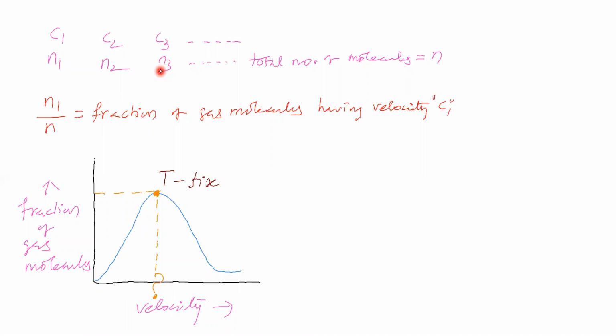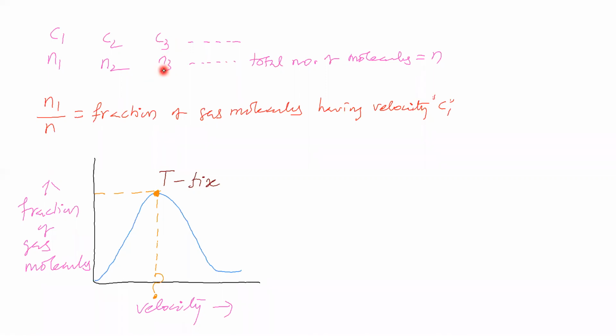If we take velocity c1, we cannot say only one molecule is having it; certain number of molecules are having this velocity. Similarly for c2 and c3, certain numbers of molecules possess those velocities.